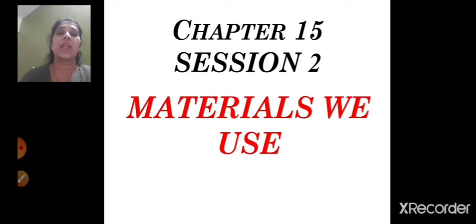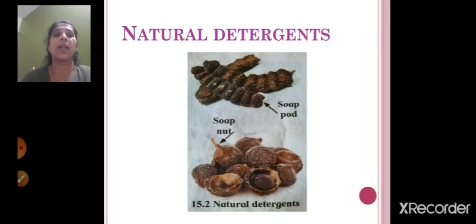Then we saw, children, that the molecule of the detergent is long and has two ends, and both the ends have different properties, right? The molecule of the detergent holds the water molecule at one end and the oil molecule at the other end. As a result, the molecules of the oil and the water get mixed with each other, and that is the way the soap acts on soiled clothes, right? So today we are going to see about the types of detergents.